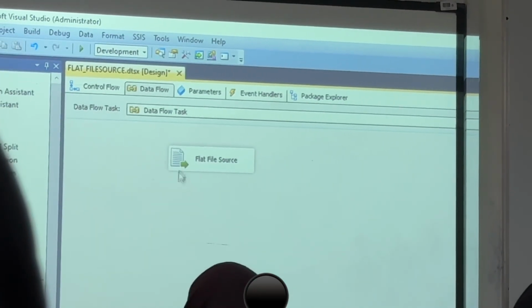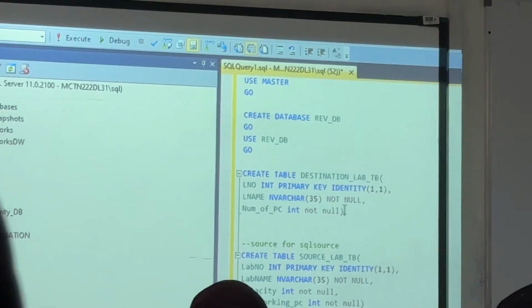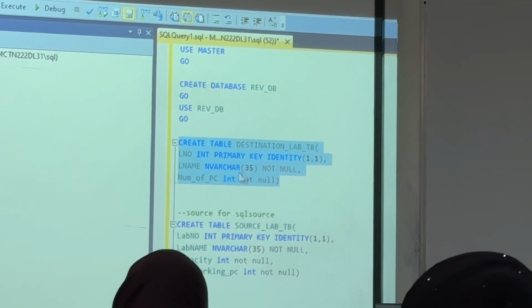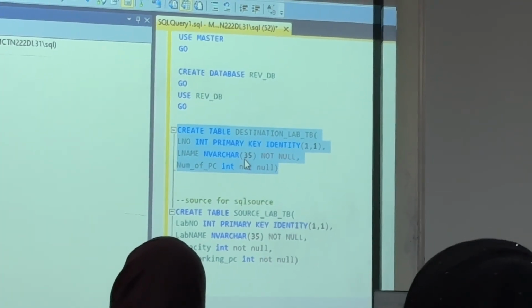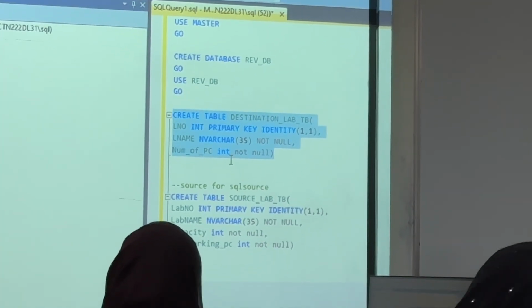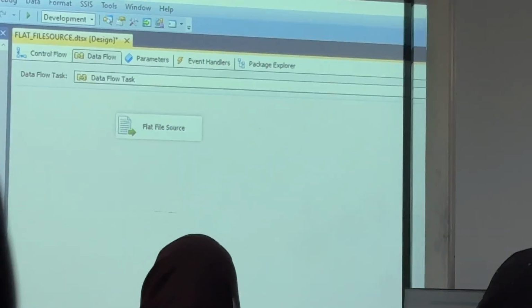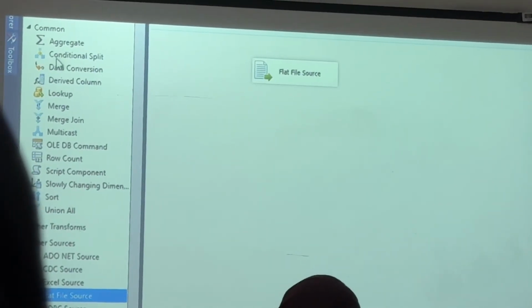Flat file is attached. Now the data conversion is required or not, you have to check. This is the table. This is an integer, identity I don't need. This is an nvarchar. I must convert nvarchar, right? Then Unicode string. Another one number of PC integer. That also I have to clear. Next. Which one I have to use? Conversion, right?